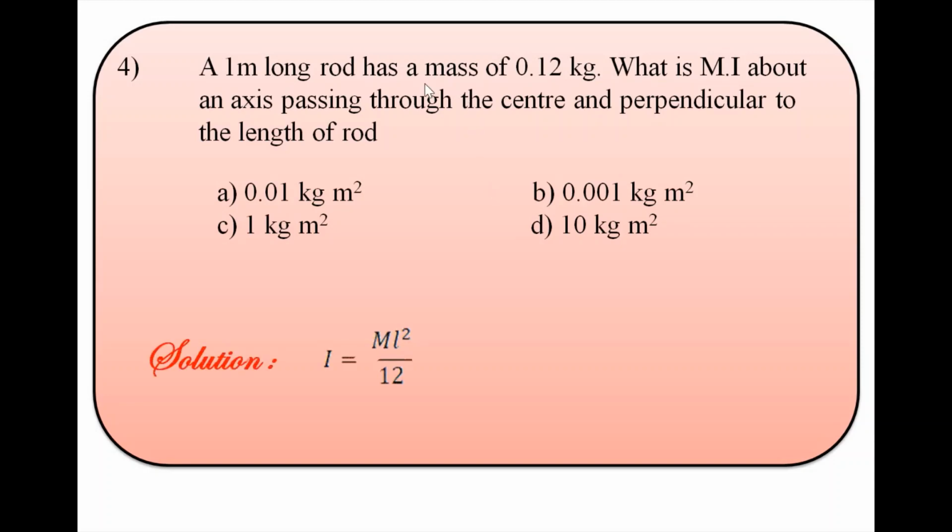We know that here the body is in rod format. So I is equal to ml square divided by 12. So here it is simple mathematics, putting the values in the equation. We get 0.12 into 1 square divided by 12. So with this simple calculation, we get 0.01 kg meter square. So option A is correct. Let's see the next objective.